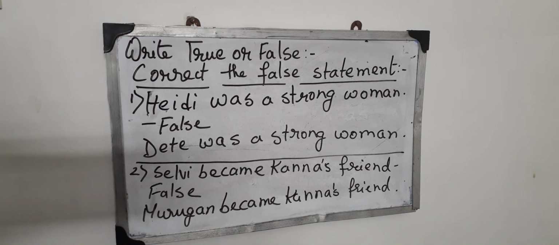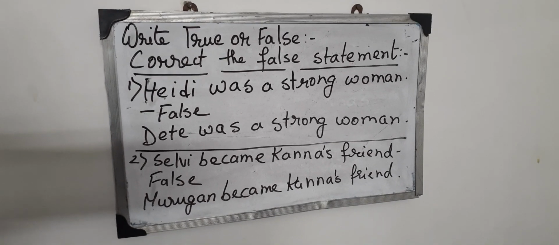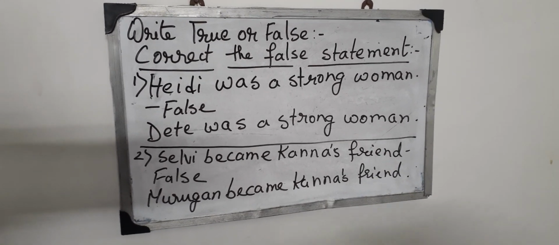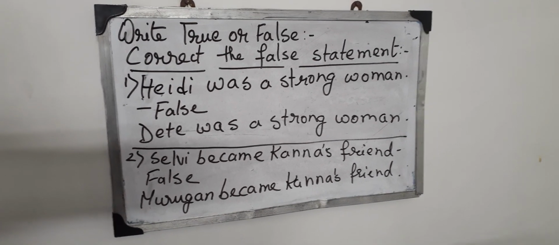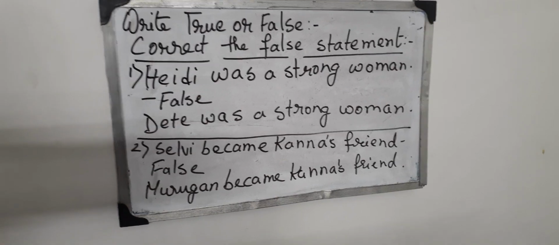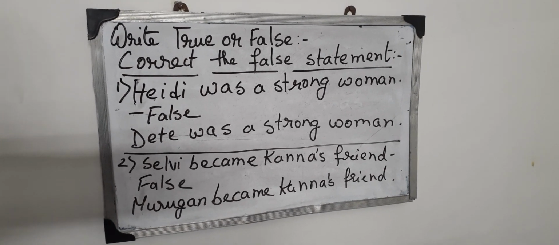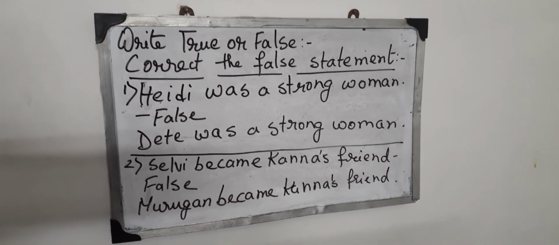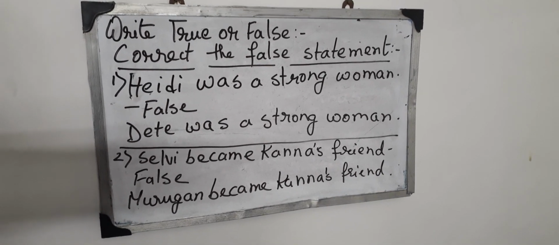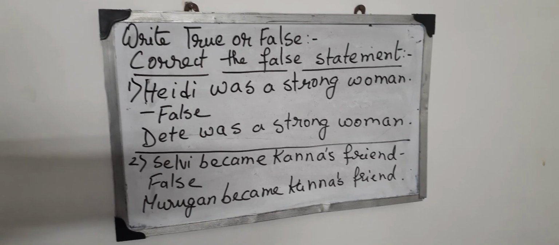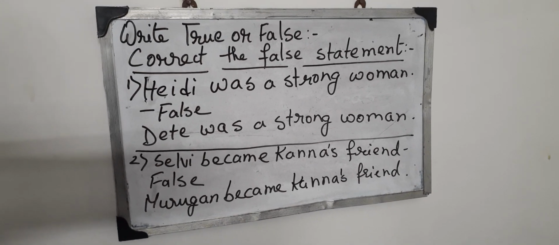But in class 4, you just cannot write false and leave it like that. If the sentence is given to you and you find that the statement is false, you cannot just write false and leave it like that.